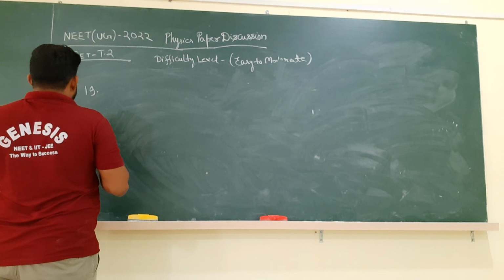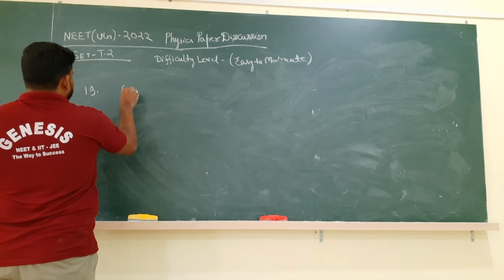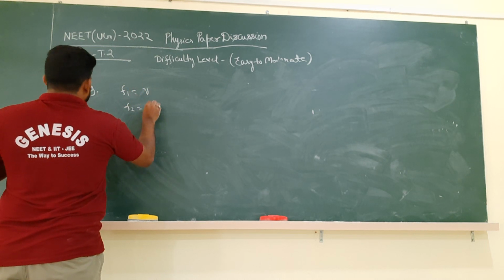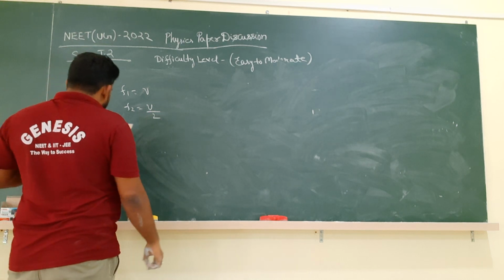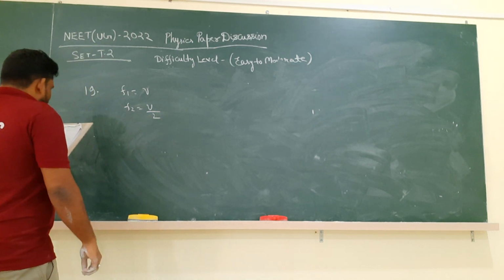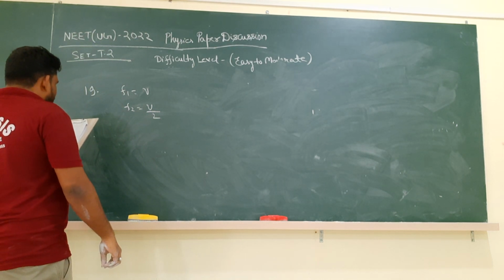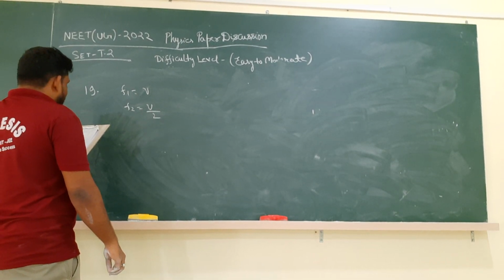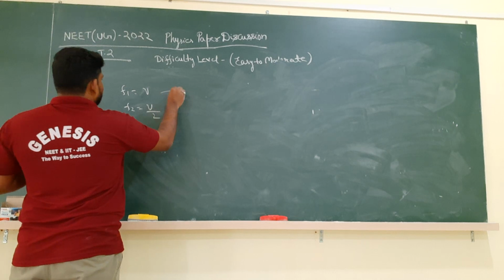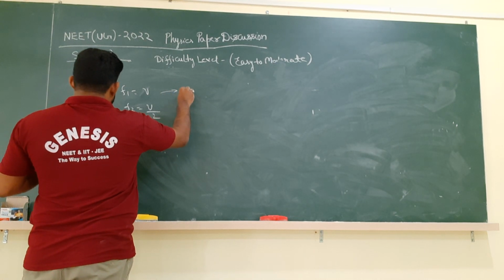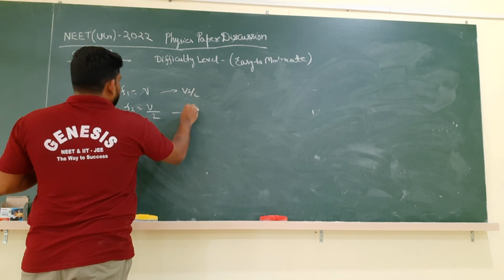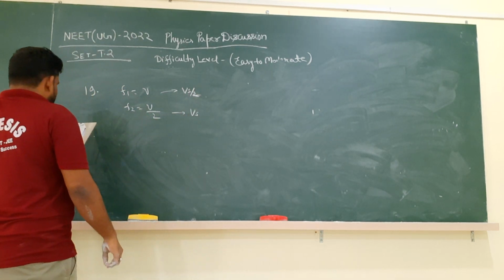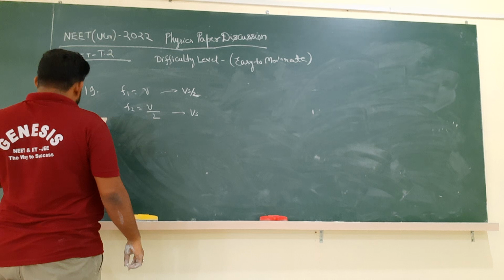When two monochromatic lights of frequency F1 equal to mu and F2 equal to mu by 2 are incident on a photoelectric material, the stopping potential becomes Vs by 2 and Vs respectively. So the threshold potential is Vs by 2 and Vs respectively. The threshold frequency for this metal is,